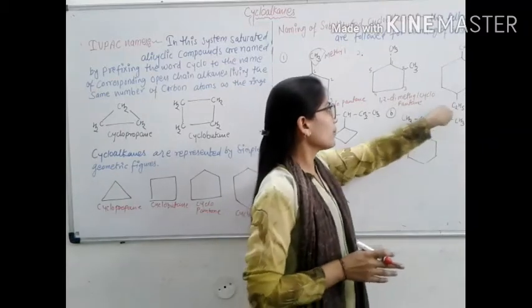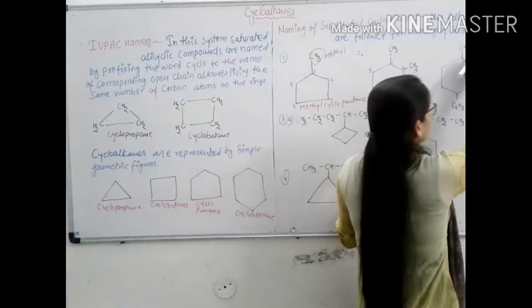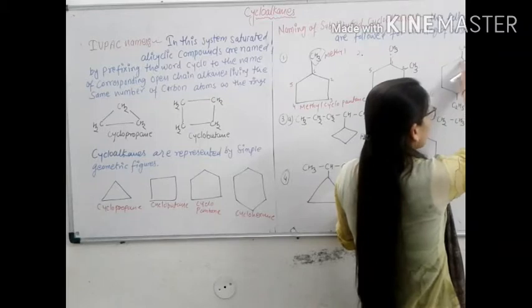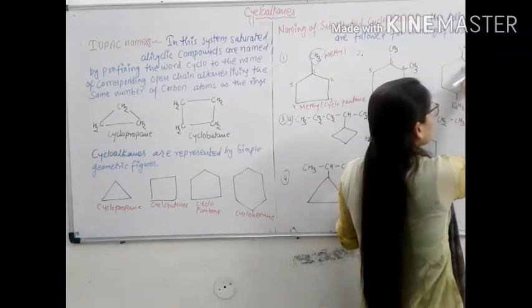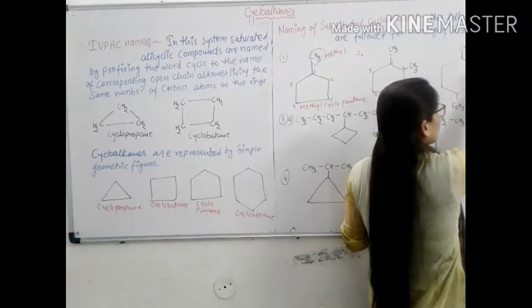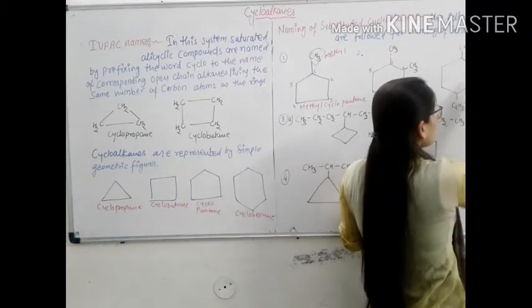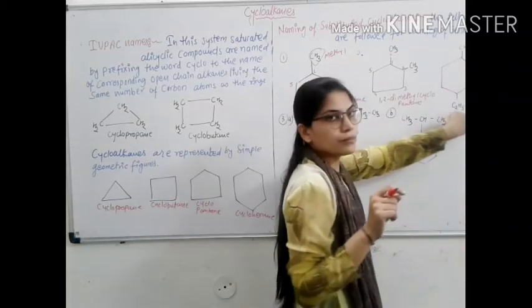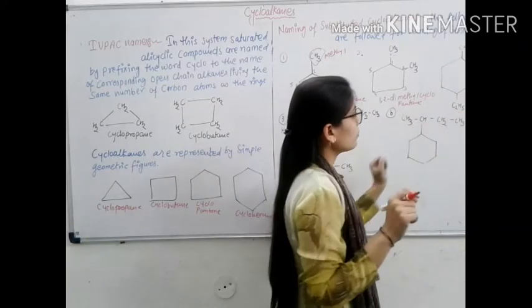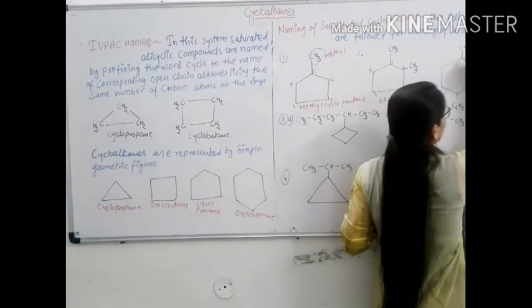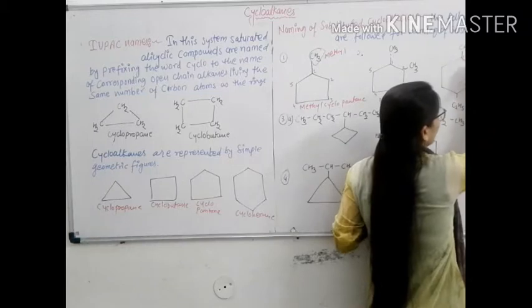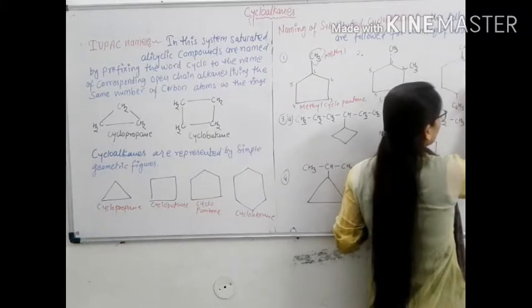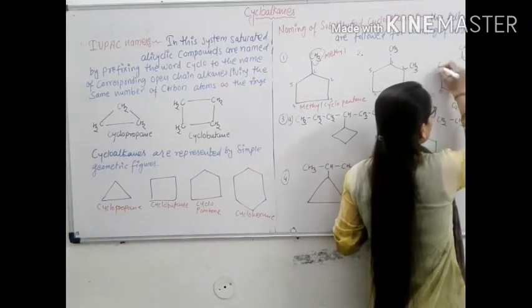The second example is again a cyclic ring. There is a 6-member cyclic ring with 2 methyl groups and 1 ethyl substituent at different positions. Numbering will start from this carbon: 1, 2, 3, 4, 5, 6.